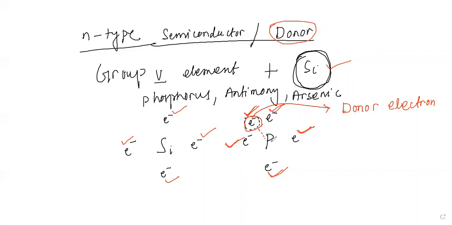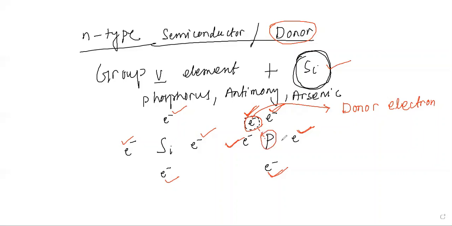So that is loosely bound to phosphorus and we call it the donor electron. Why is this known as the donor electron? Because at very low temperature, this donor electron is actually bound to this particular phosphorus atom. So this electron is bound, right?